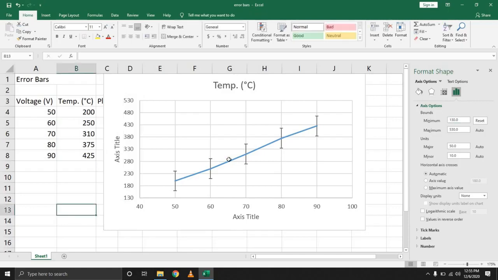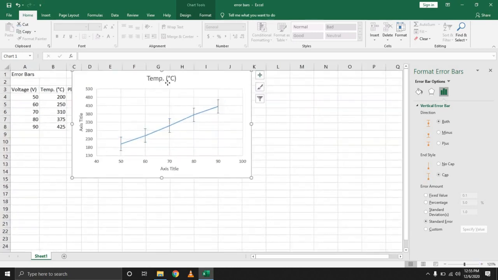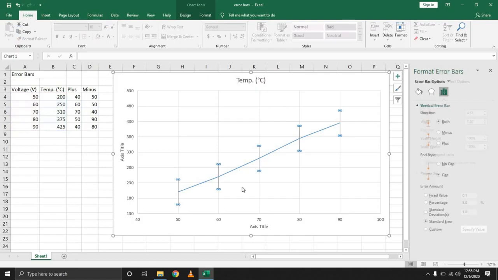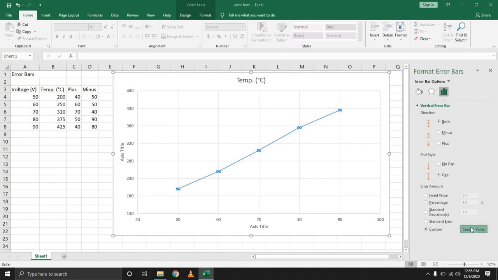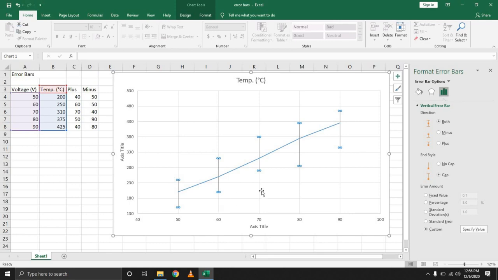So now that we have this data set, the next thing we want to do is to link these different error bars to the data we have. So let's readjust the chart so that you can see exactly what I'm doing. Selecting the error bars, coming here to the error amount. First of all, select custom, choose specify value. For the positive error, we want to select this range, and for the negative error, we want to select this range. So once you have that, hit OK, and you'll notice automatically that your error bars appear proportional to what you have at the different temperature readings.